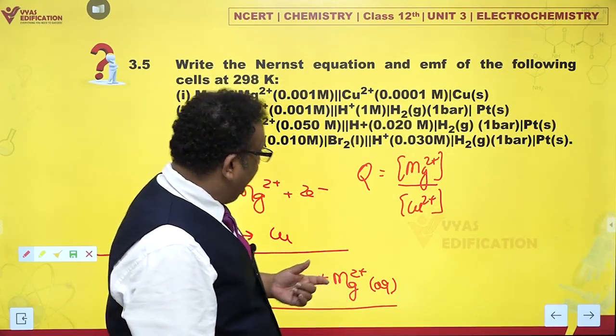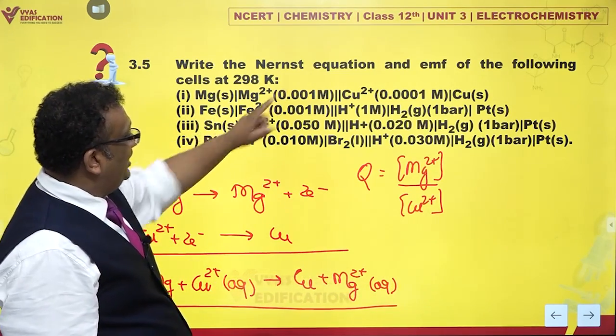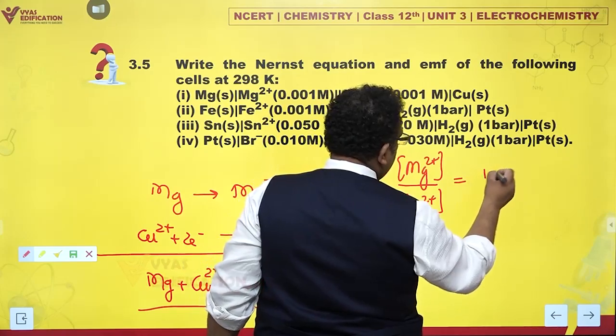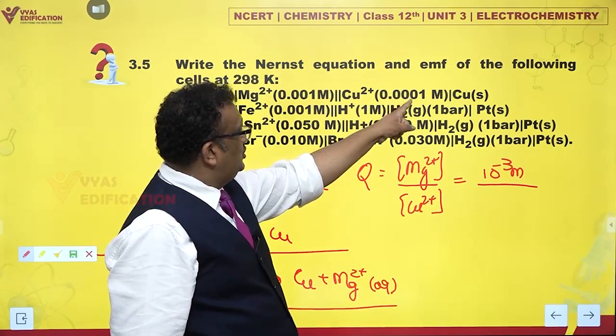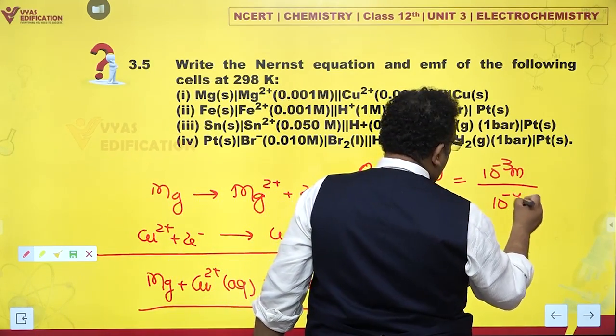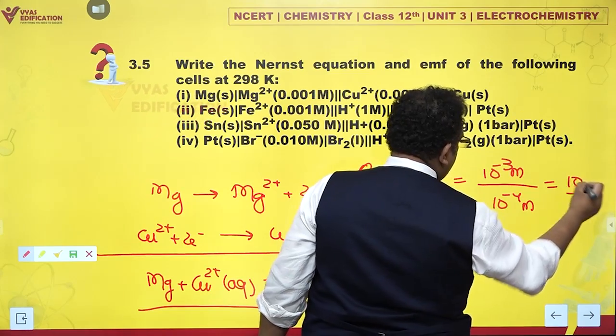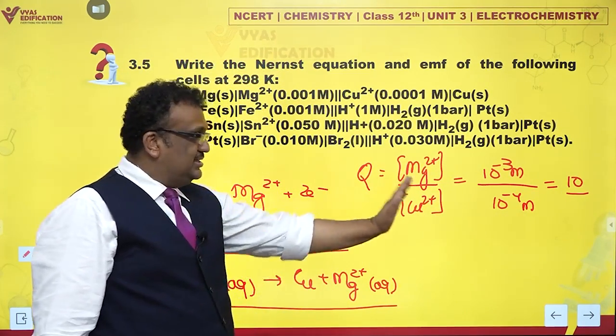But in case Q is not 1, for example, in this case, concentration of magnesium ion is 10 to the minus 3 molar divided by 0.0001, copper ions is 10 to the minus 4 molar. So this is 10 actually. Yes, it's 10.